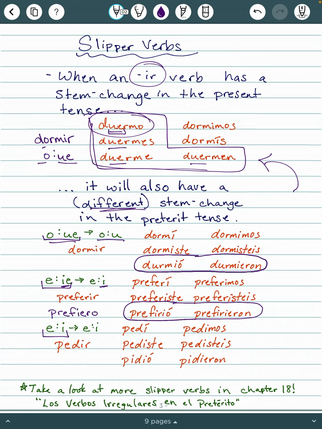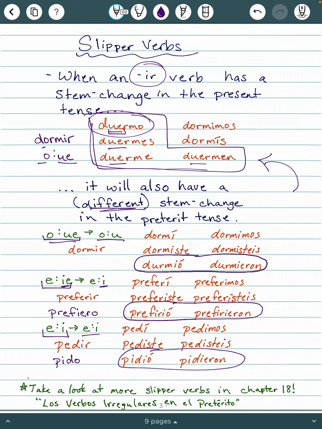And then our last example here, an E to I verb in the present tense. The yo conjugation for pedir is pido, and that is E to I in the present. Good news, in the preterite, it is still E to I. And again, though, it says bottom two conjugations. That's what makes it a slipper verb. The bottom two are different.